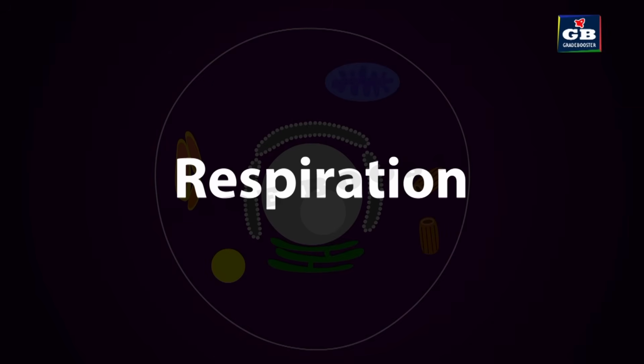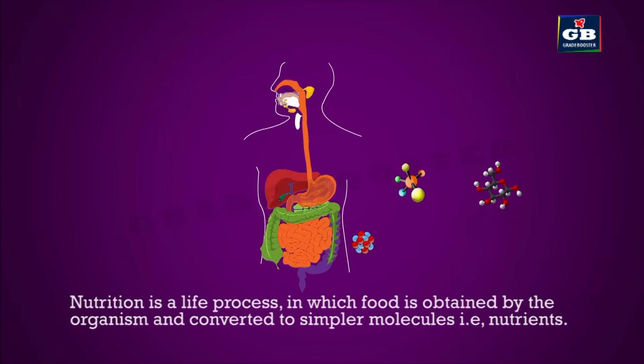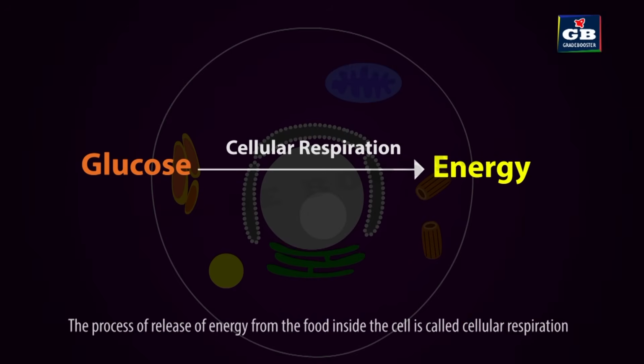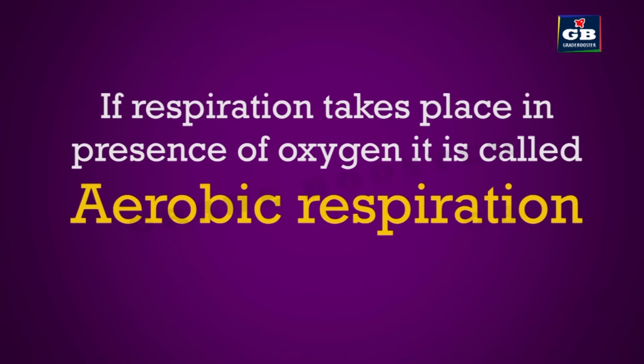Respiration. Now we will study about respiration. Respiration is one more important life process. Nutrition helps to get the nutrients like glucose from food, whereas respiration helps in the release of energy from nutrients like glucose. In some organisms, oxygen is needed for the process of respiration. The respiration that takes place in the presence of oxygen is called aerobic respiration.